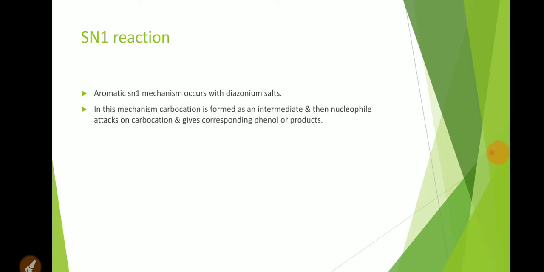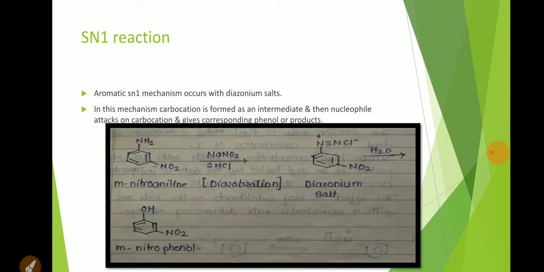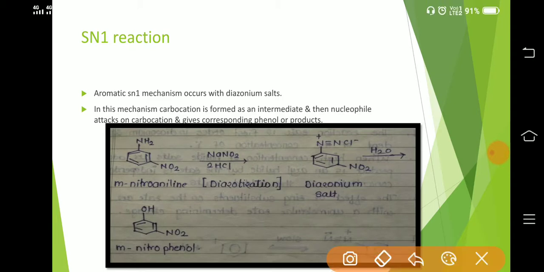In this mechanism, a carbocation is formed as an intermediate and then the nucleophile attacks the carbocation and gives the corresponding phenol or products. So the reaction is with metanitroaniline. Basically, it also requires an activating group such as an electron withdrawing group.